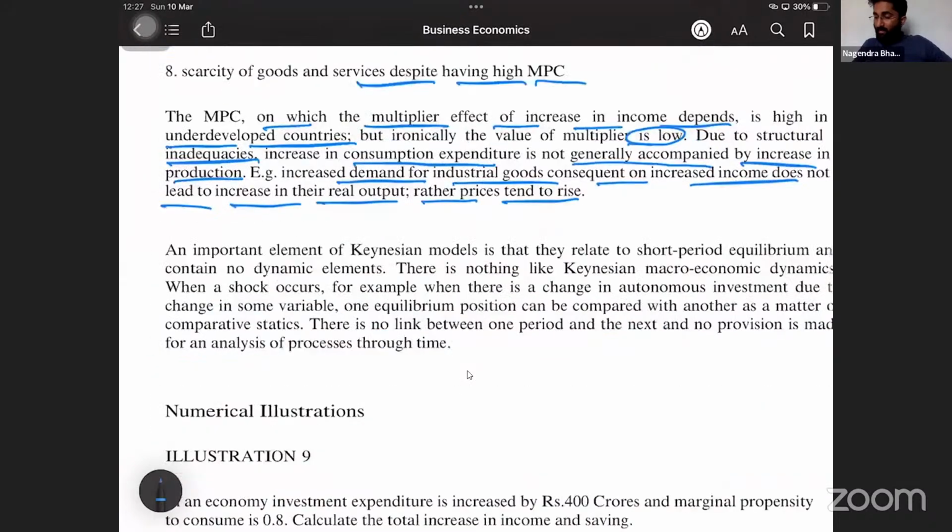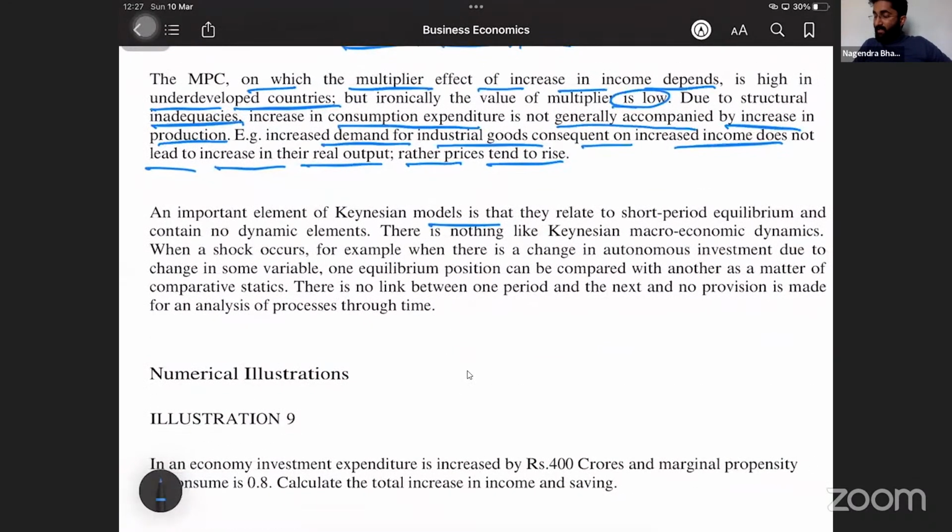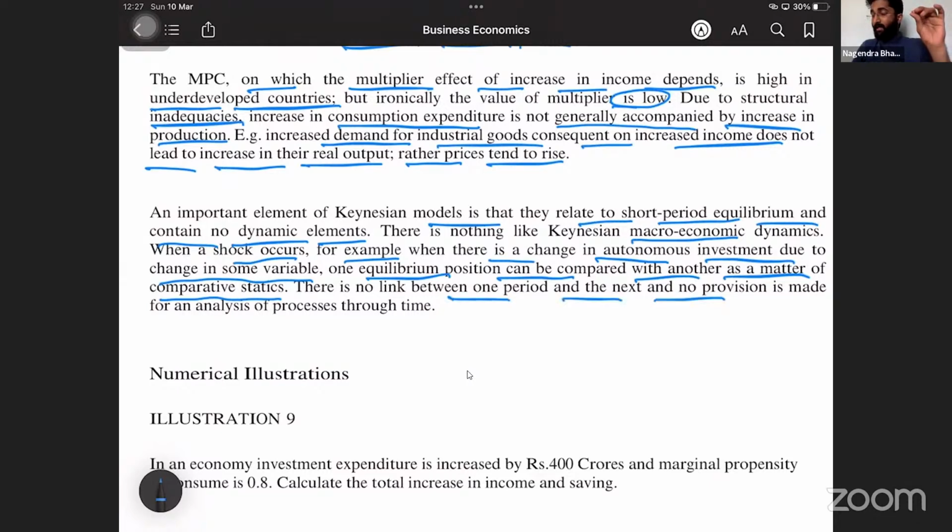An important element of the Keynesian model is that it relates to the short period equilibrium and contains no dynamic elements. There is nothing like Keynesian macroeconomic dynamics. When a shock occurs, for example, when there is a change in autonomous investment due to a change in some variables, one equilibrium position can be compared with another as a matter of comparative statics. There is no link between one period and the next, and no provision is made for the analysis of the